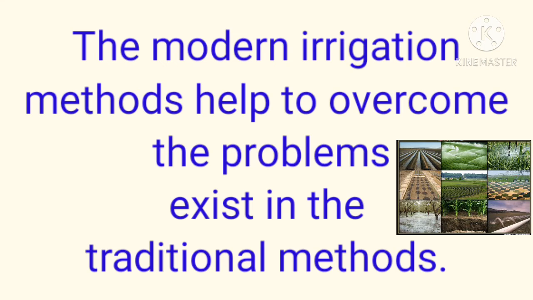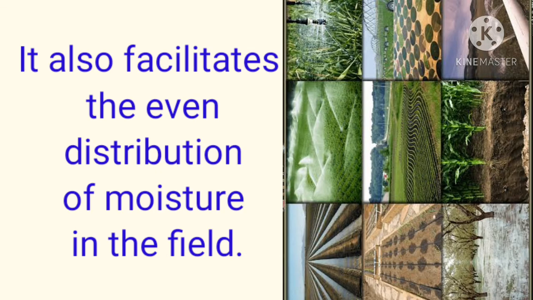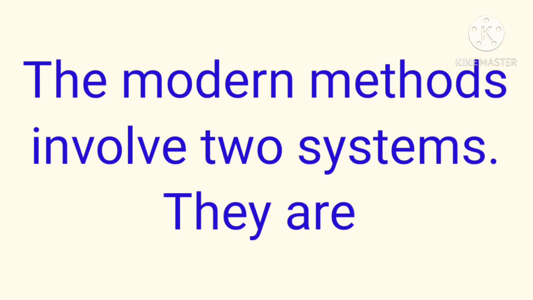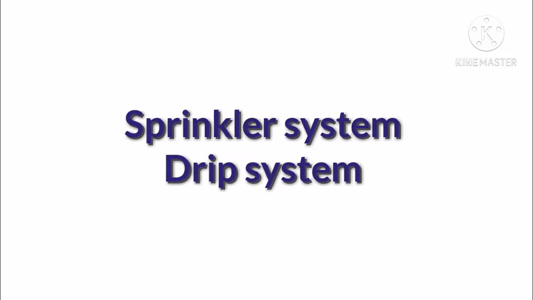Modern methods. The modern irrigation methods help to overcome the problems that exist in the traditional methods. They also facilitate the even distribution of moisture in the field. The modern methods involve two systems. They are the sprinkler system and the drip system.